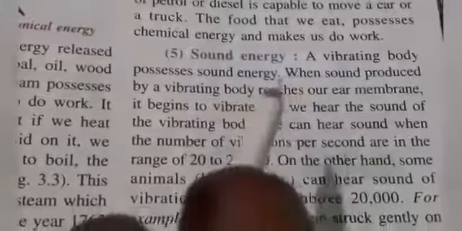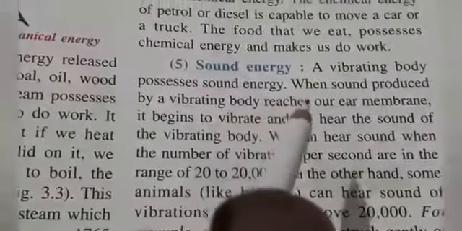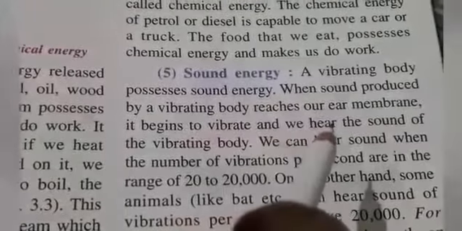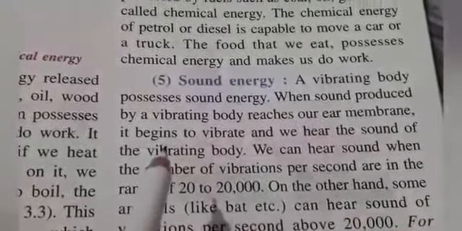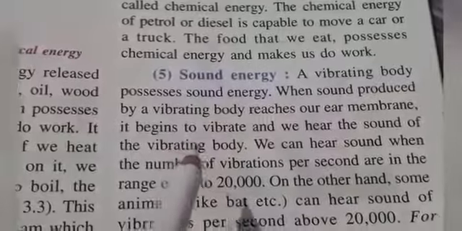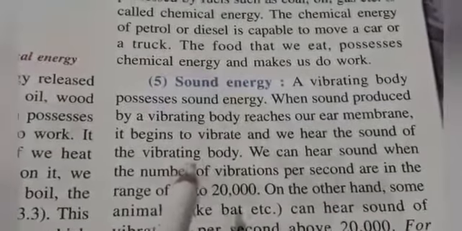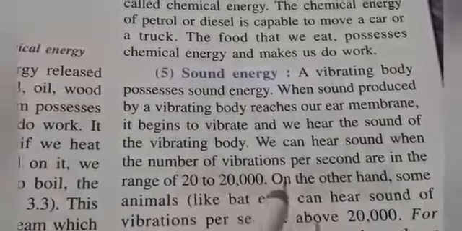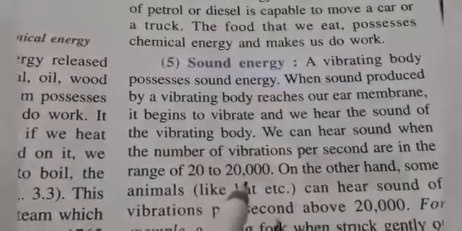A vibrating body possesses sound energy. When sound produced by a vibrating body reaches our ear membranes, it begins to vibrate and we hear the sound of the vibrating body. We can hear sound when the number of vibrations per second are in range of 20 to 20,000.